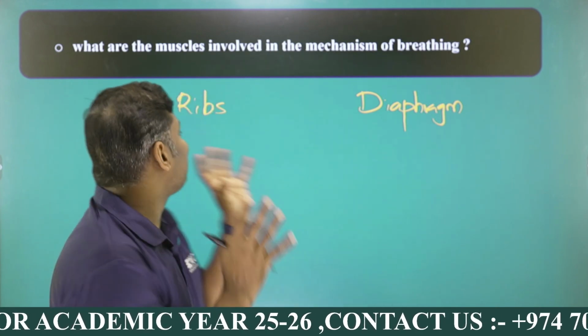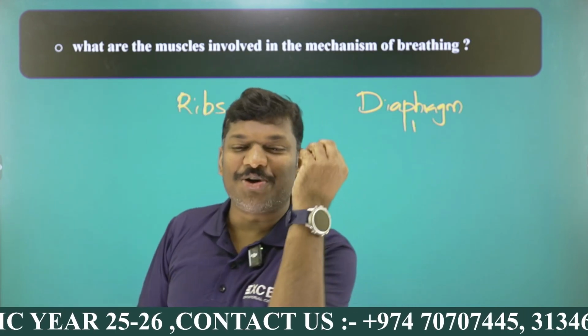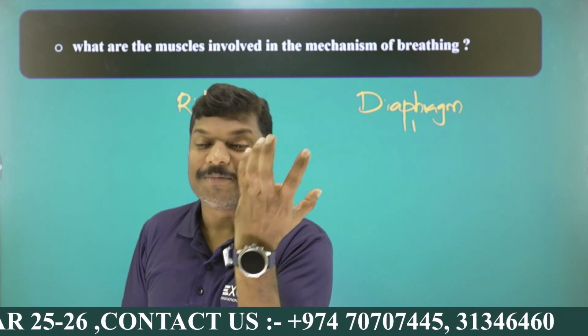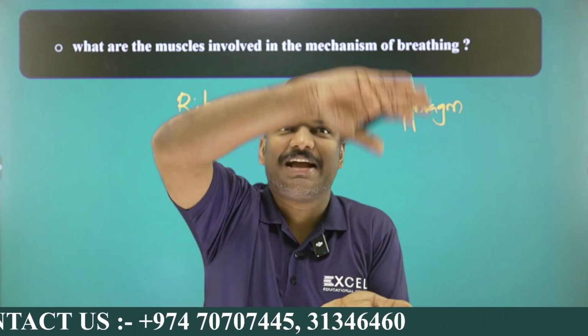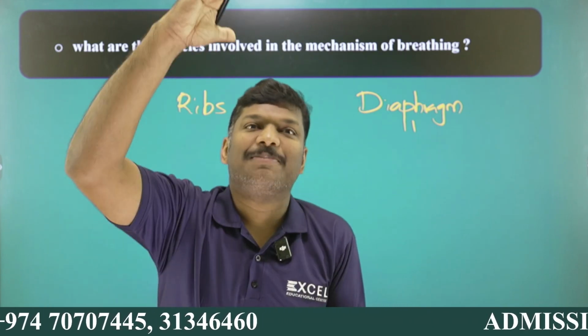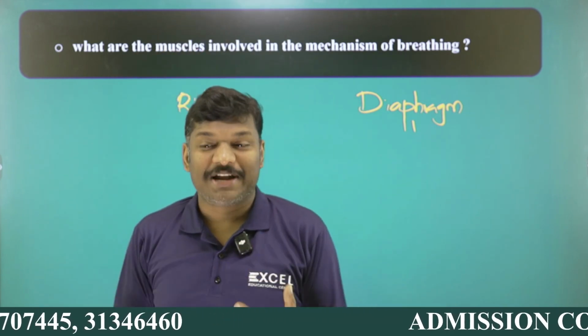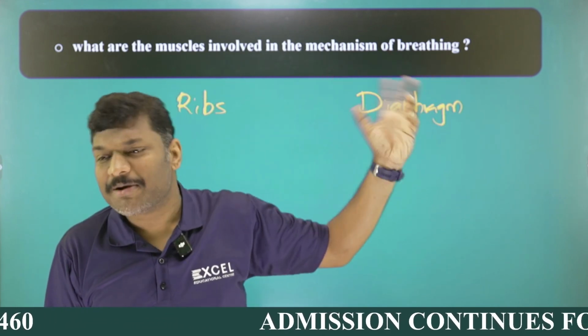But keep in mind, my dear student, the diaphragm is already made up of muscles, right? So whenever you write diaphragm itself, you are given the mark because the diaphragm is a muscular organ. That's why it can be arch-shaped, it can move down, it can become flat, and it can move up. Everything is done by the diaphragm itself, a muscular organ. So when you write diaphragm, you are given half mark. But what about the ribs?